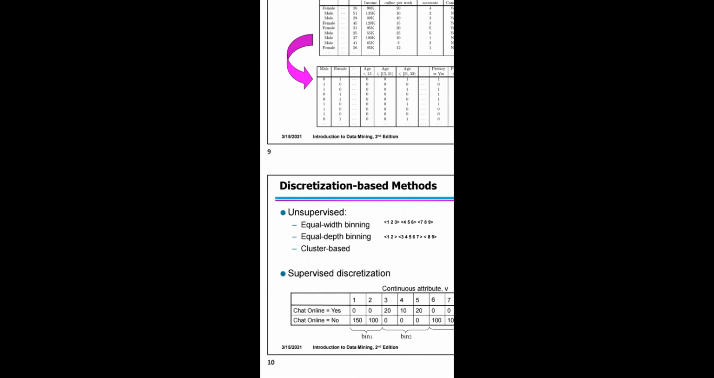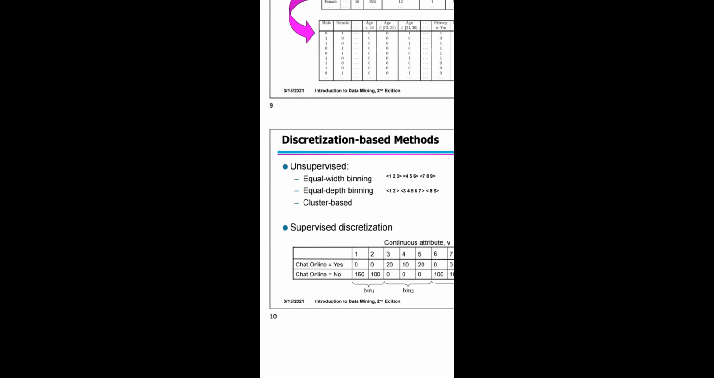Now, discretization based methods are generally represented with supervised and unsupervised methods. Here is the breakdown of internet users who participate in online chat according to their age group. The key parameter in attribute discretization is the number of intervals used to partition each attribute. This parameter is typically provided by the users and can be expressed in terms of interval width.